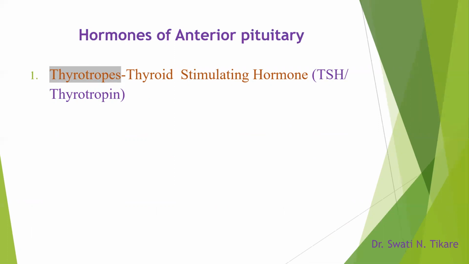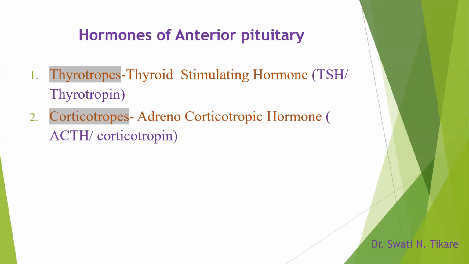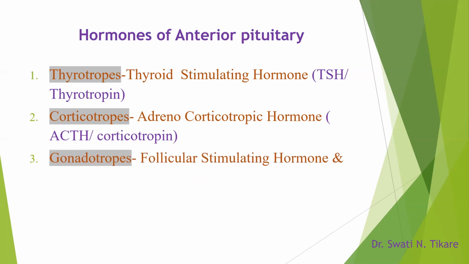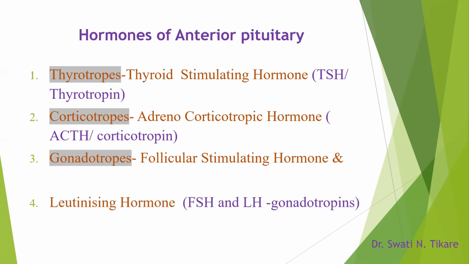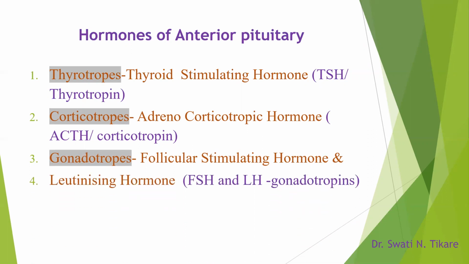So the first one, the thyrotropes, produce thyroid stimulating hormone, TSH or thyrotropin. The second, corticotropes, produce adrenocorticotropic hormone, that is ACTH or corticotropin. Third, the gonadotropes in the anterior pituitary produce follicle stimulating hormone and luteinizing hormone, that is FSH and LH, which are together called the gonadotropins.